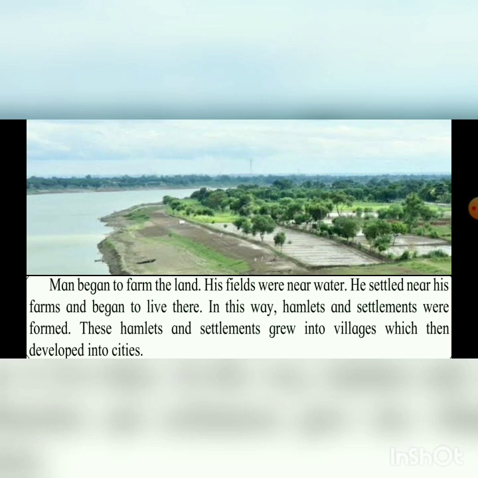Now like that, many villages were formed, and many villages together formed a city, and many cities formed a taluka, and many talukas form a district, and many districts form a state. So our state, Maharashtra, has 36 districts.